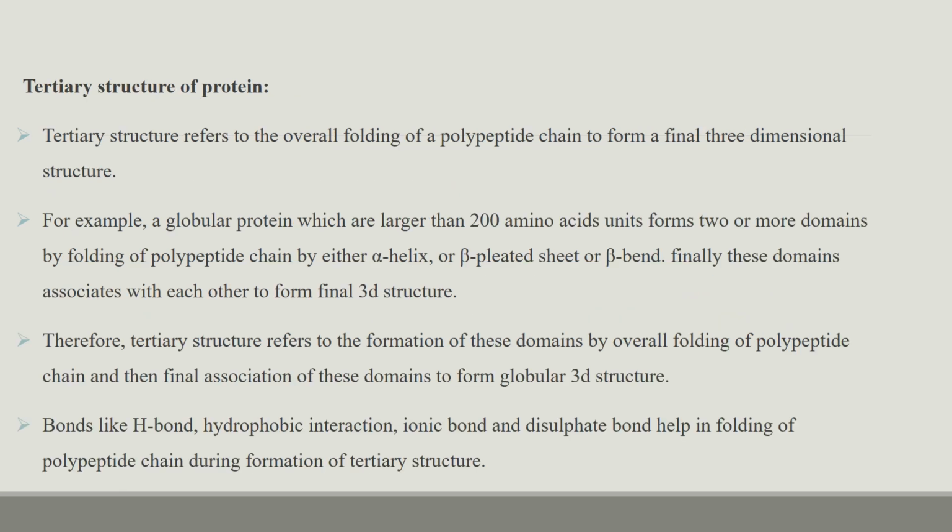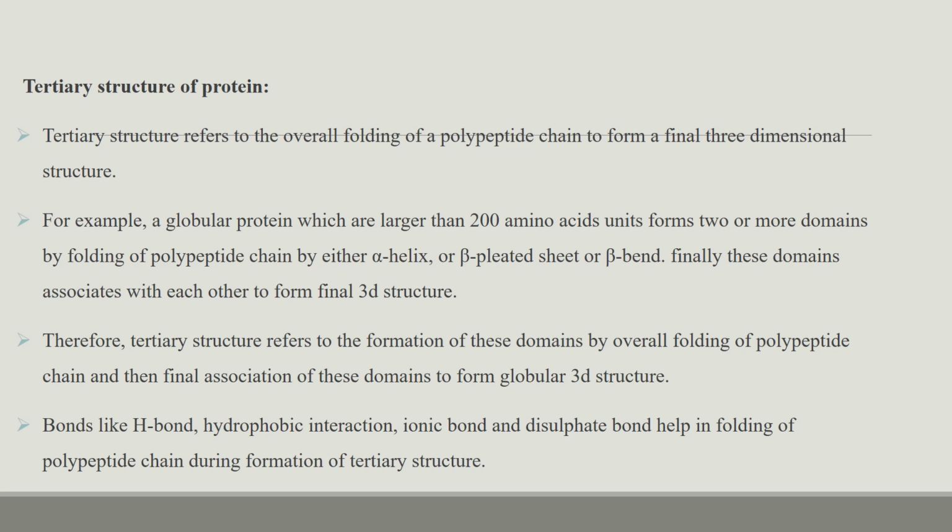Tertiary structure of proteins. This is the overall folding of the polypeptide chain, and it gives the three-dimensional structure. For example, globular protein. This is the larger form of the protein. It contains nearly 200 amino acid units. It forms two or more domains by folding of the polypeptide chain by either alpha helix or beta pleated sheets or beta bend. And these domains are associated with each other to form a final 3D structure.